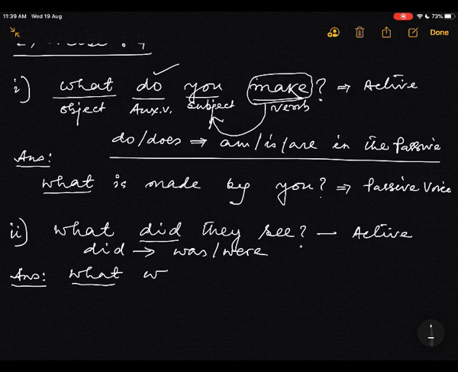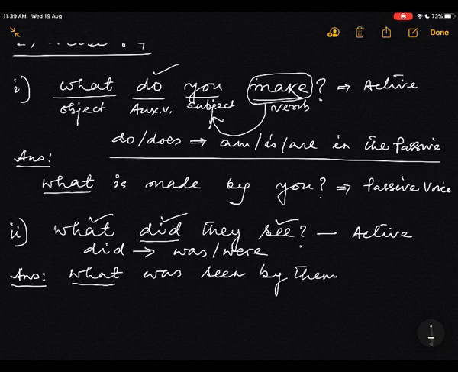What was? Now the past participle of the verb. What was seen? It will be written now by them. What was seen by them?